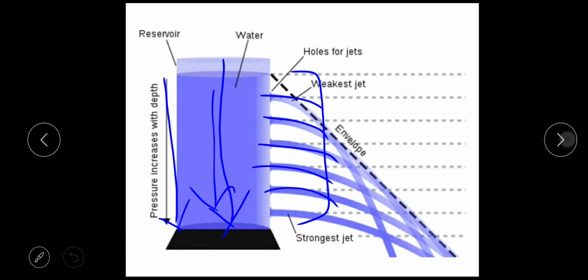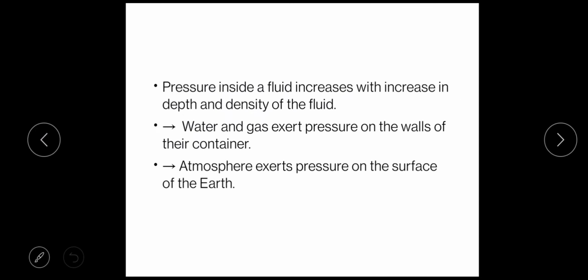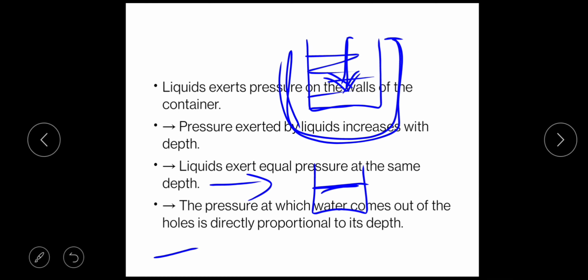Here in this picture you can observe that there are some holes. तो ये holes में से जो भी water आएगा that will be directly proportional to the depth. यानी depth जितनी increase होगी उस तरह से यहाँ से water come out होगा. So this is about pressure and liquids, how liquids exert pressure on the walls of the container.